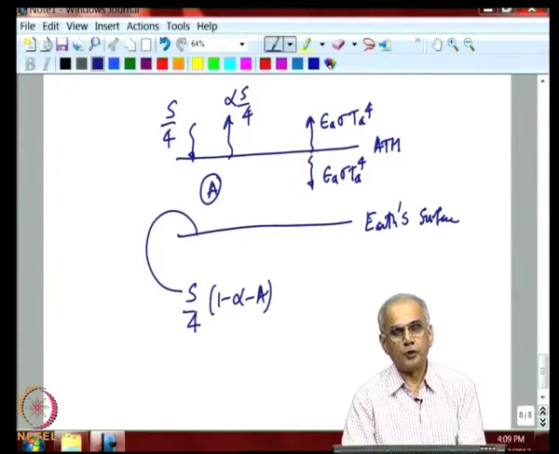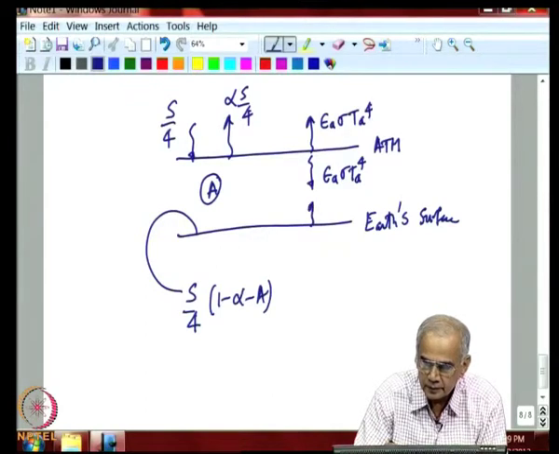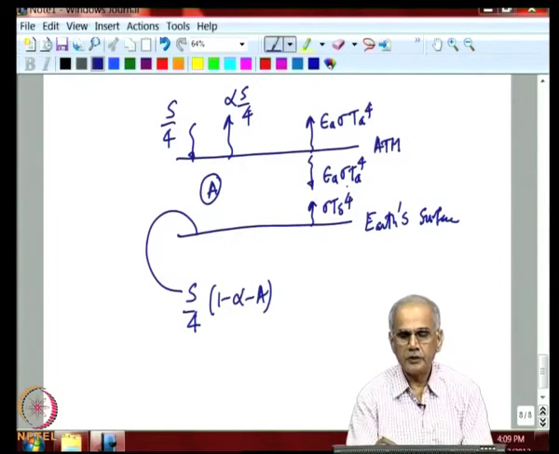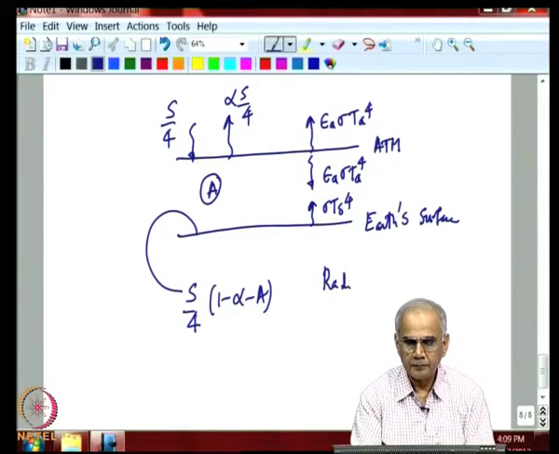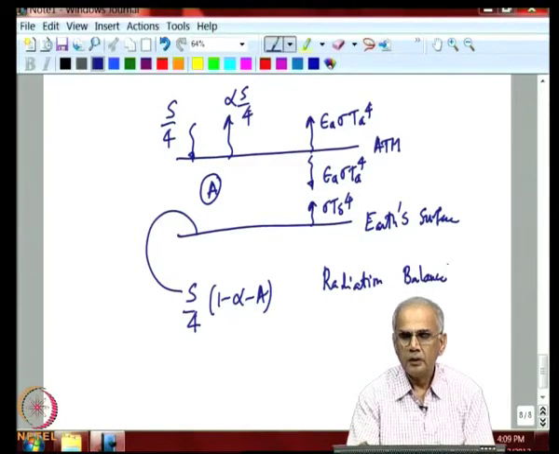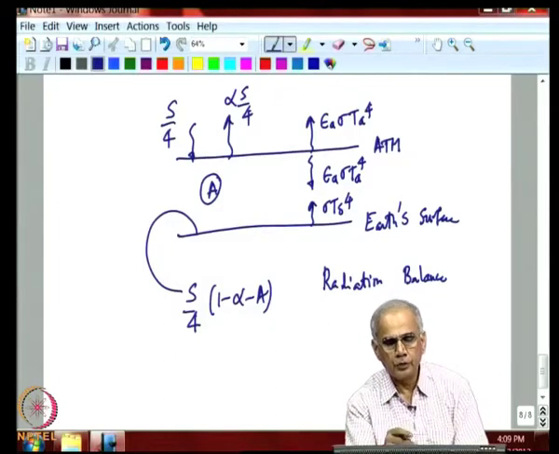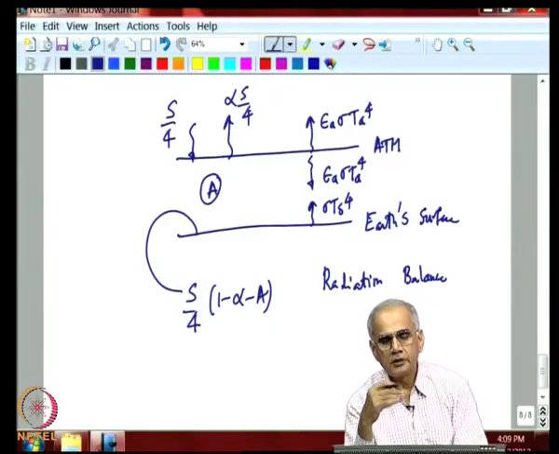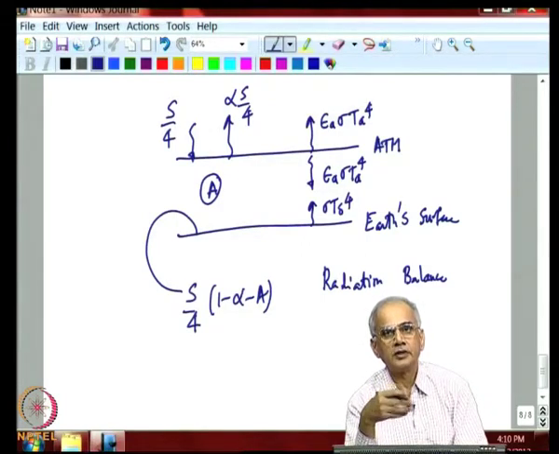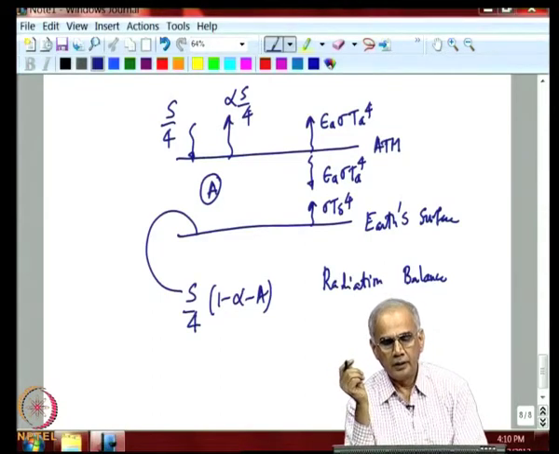And we assume that nothing is absorbed by the Earth's surface, and the Earth's surface emits sigma T_s to the power of 4, and we do a simple radiation balance. This is strictly not correct, because there is also energy transferred from the Earth's surface to the atmosphere by evaporation, by what is called sensible heat flux, the normal convective heat transfer that we learn in engineering, but we will neglect that at this point.